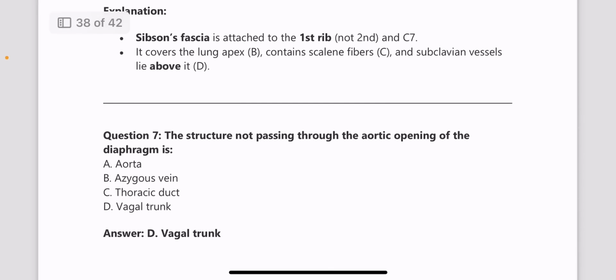Next one, the structure not passing through the aortic opening of the diaphragm. So the openings of the diaphragm are the vena cava opening, esophageal opening and the aortic opening, and the structures passing through each of these is again an important area. Please go through that. Through the aortic opening, the vagal trunk will not be passing.